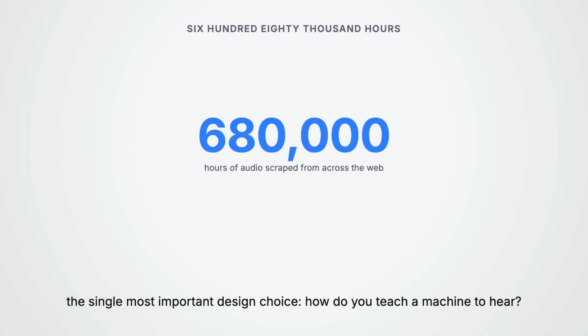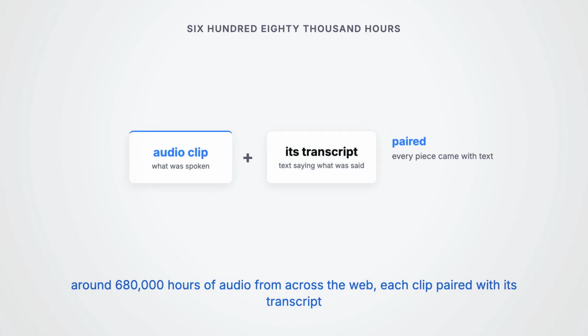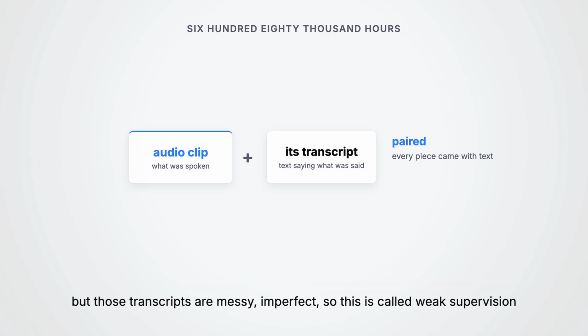Now the single most important design choice. How do you teach a machine to hear? You show it an enormous pile of examples. Whisper was trained on around 680,000 hours of audio scraped from across the web, podcasts, lectures, videos, each clip paired with its existing transcript. That word paired matters. Every piece of audio came with text saying what was said. But those transcripts are messy, imperfect, full of small errors, so this is called weak supervision.